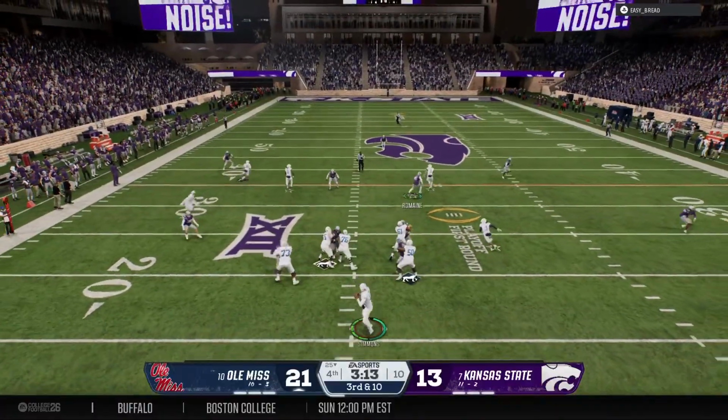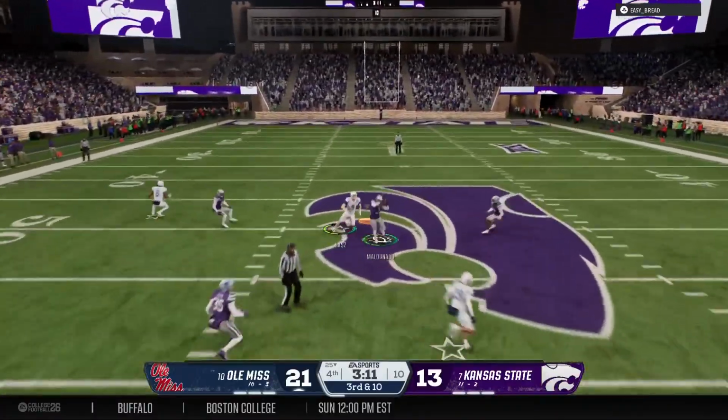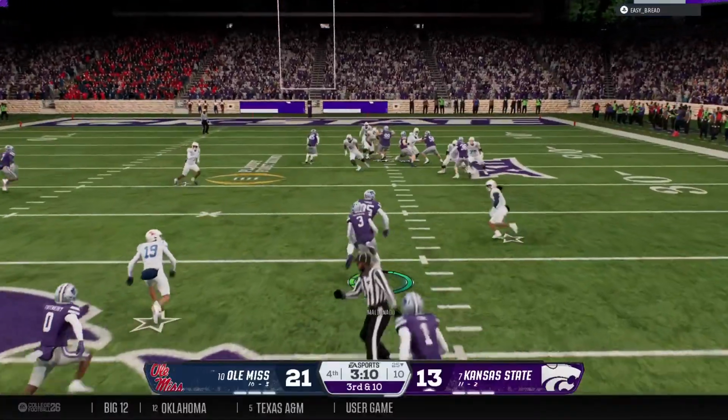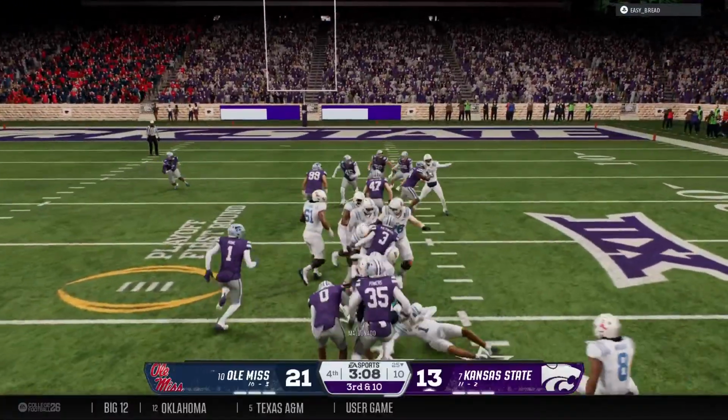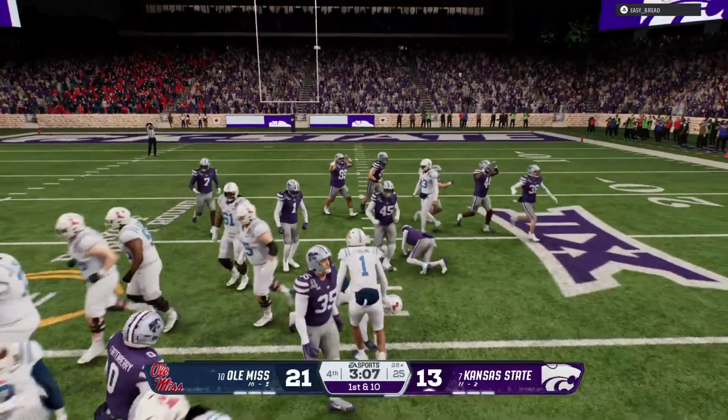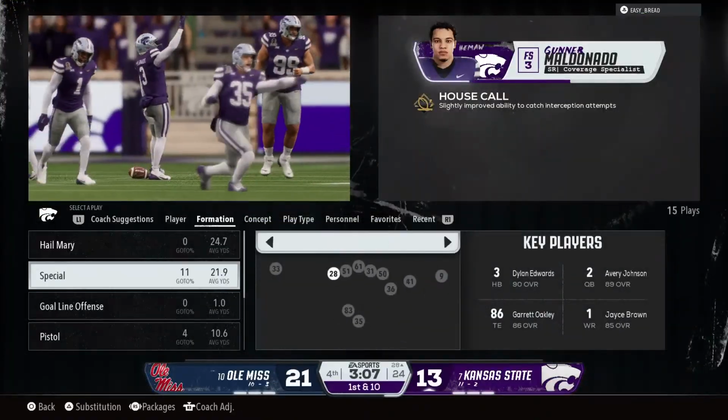Dropping back, looking to throw for the first down. He's looking deep here. And it's intercepted, a crushing play. He breaks into the open. He'll be taken down, but after a good return.